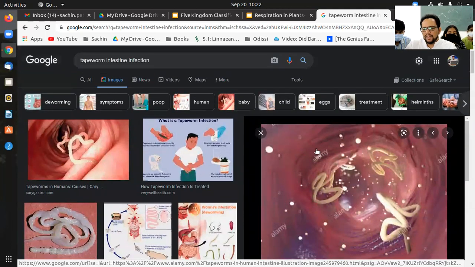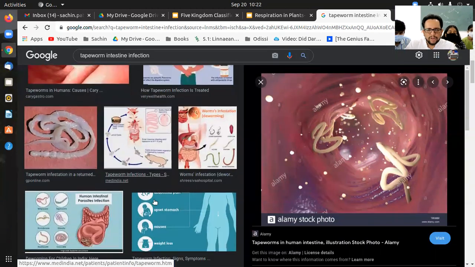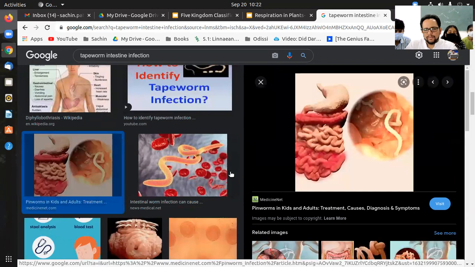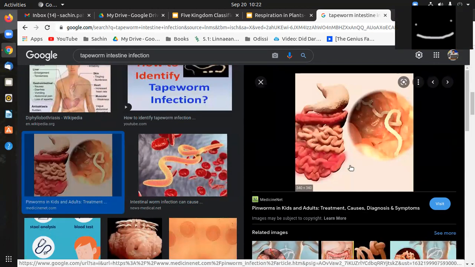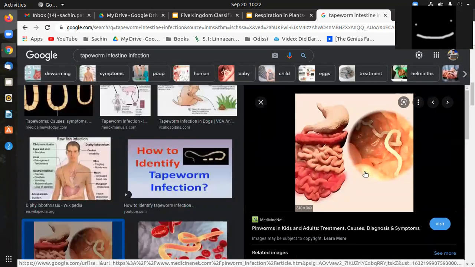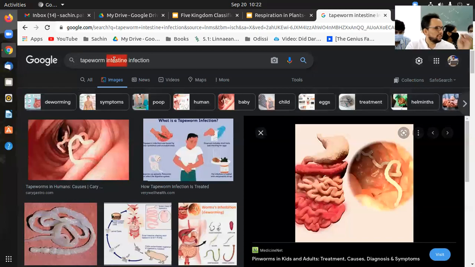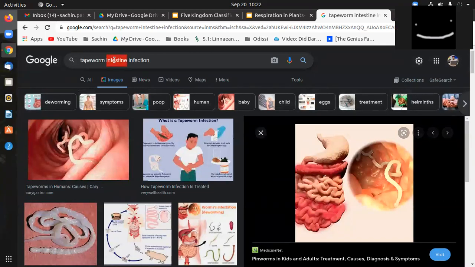You can see the intestinal lining is damaged. I hope this is the original picture. It can go to a really bad extent. If you don't notice it early, then it might cause some trouble.